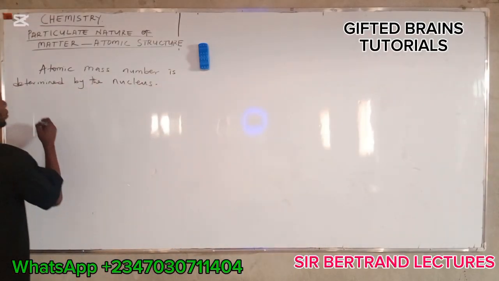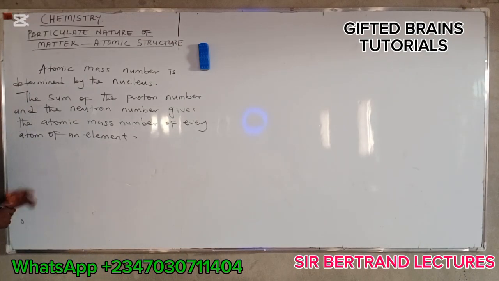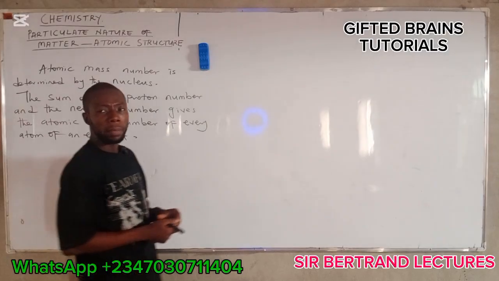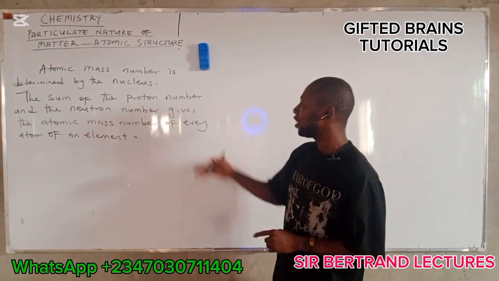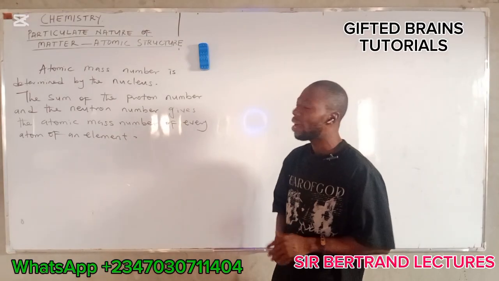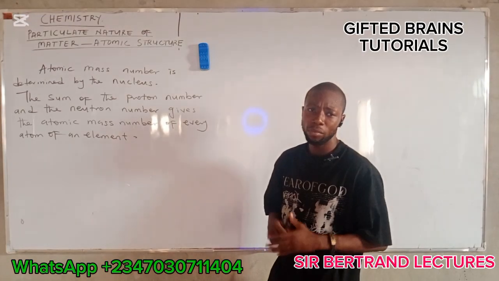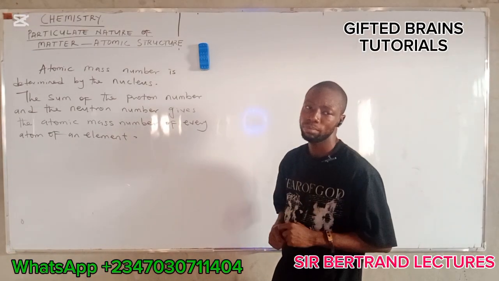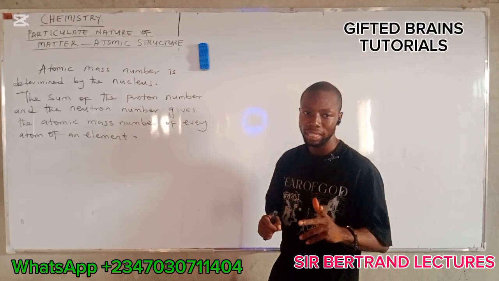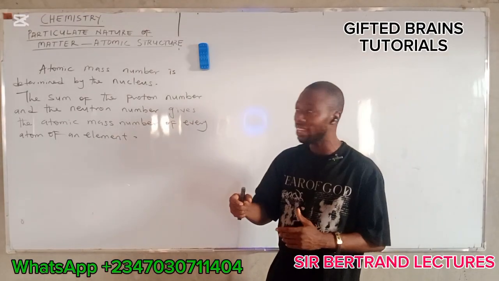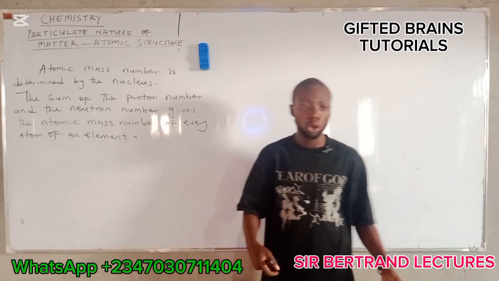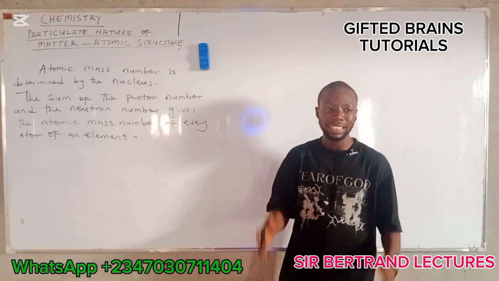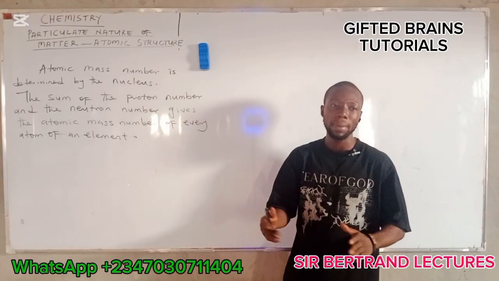All right? Okay? What determines the atomic mass number of every atom of an element is the sum of the proton number and the neutron number of that particular atom of an element. Do you understand? That is to say, if you add the proton number with the number of neutrons, that will give you the atomic mass number.